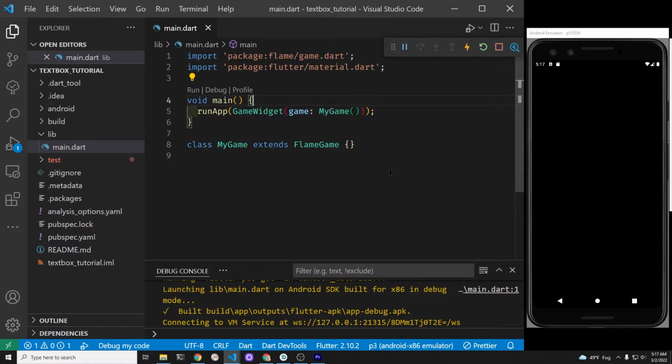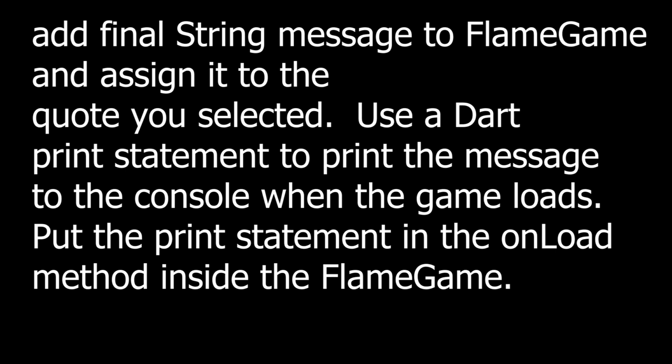You're going to get ready for your next challenge. So be prepared to pause the video again after I explain the challenge, and there'll be a screen with some text to explain what the challenge is. Within the FlameGame class, use a final string, call it message, assign it to the quote that you selected. Then use a Dart print statement within the onLoad method of the FlameGame and print out the message to the console at time of game load.